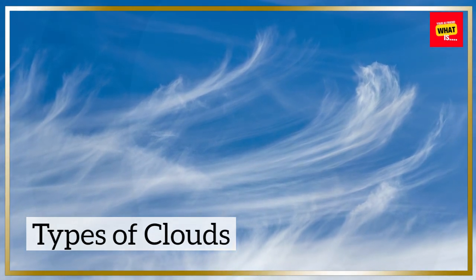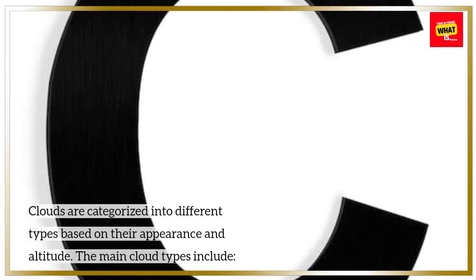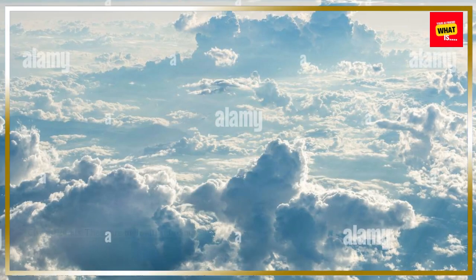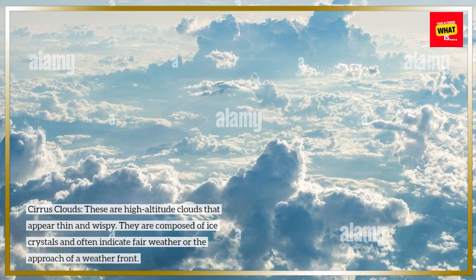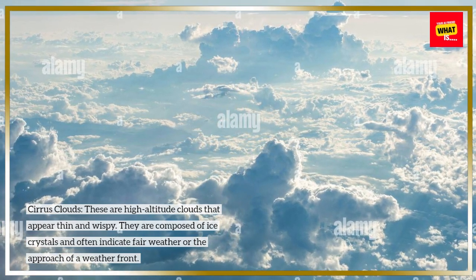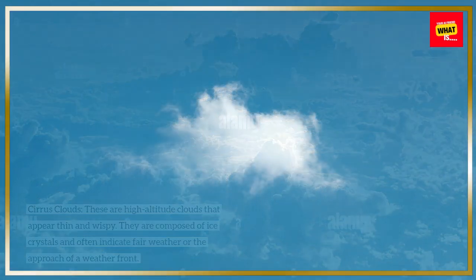Types of clouds. Clouds are categorized into different types based on their appearance and altitude. The main cloud types include cirrus clouds. These are high-altitude clouds that appear thin and wispy. They are composed of ice crystals and often indicate fair weather or the approach of a weather front.